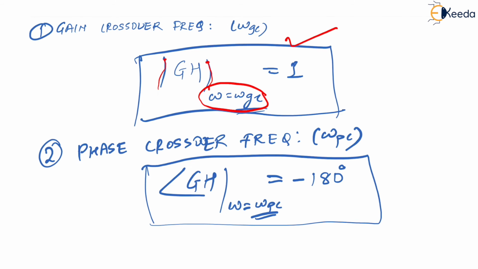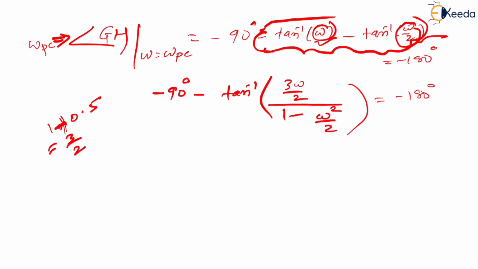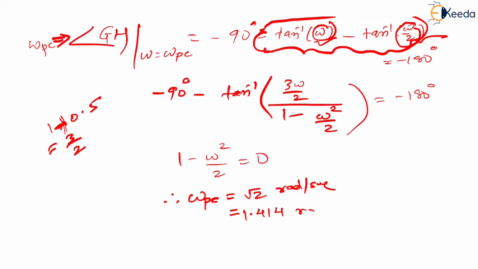Yes, minus 180 degrees, it has to be equated. So if you solve this you get 1 minus omega squared by 2, which is equal to 0. Therefore you get omega, which is nothing but omega pc, to be equal to root 2 radians per second, which is nothing but equal to 1.414 radians per second. Getting my point? Yes.